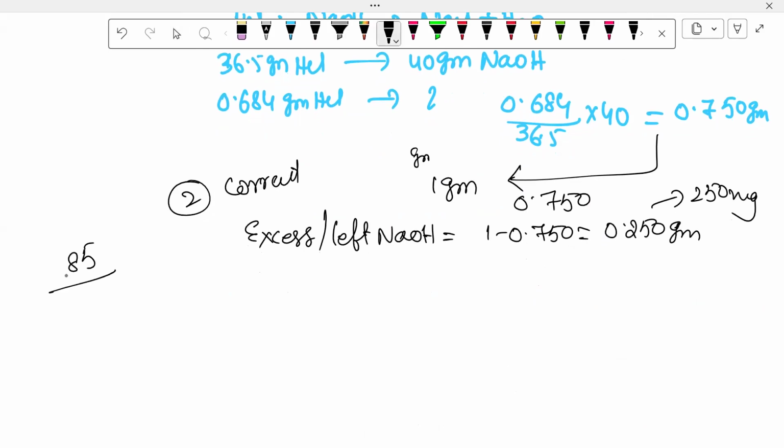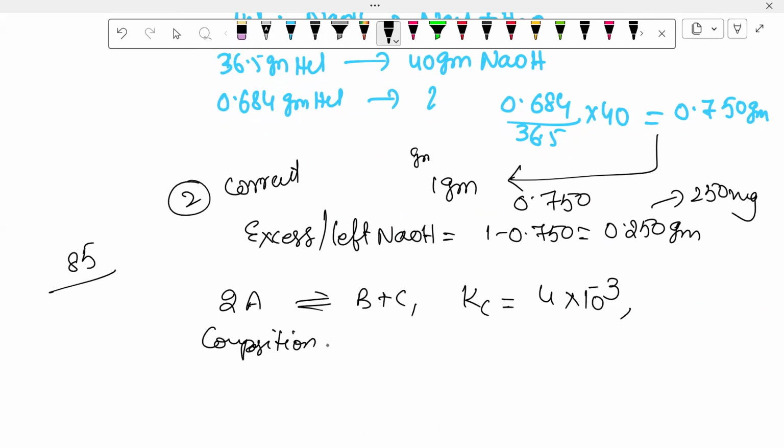85 question. What they gave: 2A gives B plus C, Kc is equal to 4 into 10 power minus 3. At a given time, the composition of A, B, C is 2 into 10 power minus 3. So now what do you find in this case? First you find Qc.